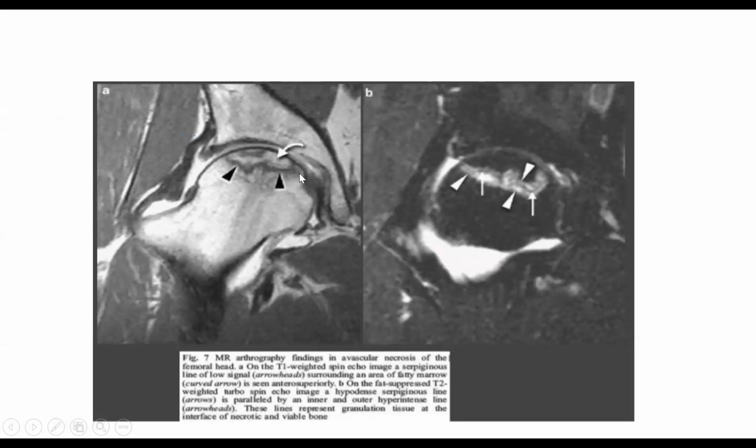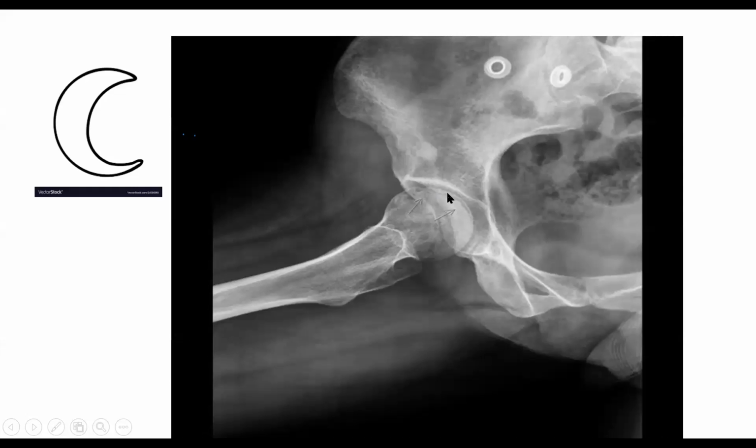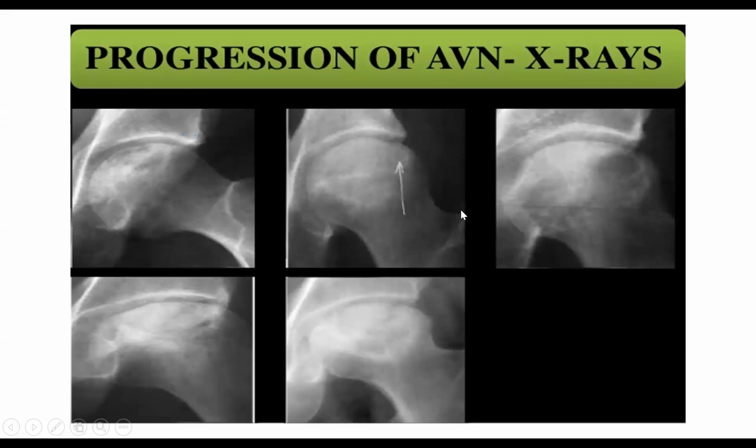So in X-ray you will find collapse; the rounding of the circular head has gone. In MRI or X-ray you will find this double line sign, mostly in MRI because you cannot appreciate it as well in X-ray. In MRI you can appreciate the double line sign: there are two lines, upper one and lower one. And one is the crescent sign. These two things you find in MRI.